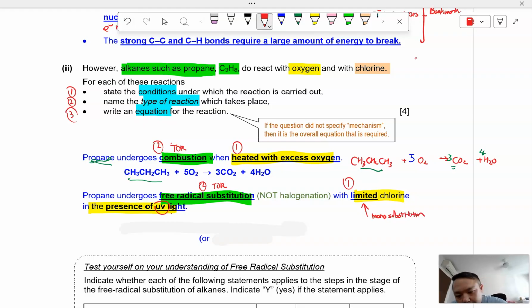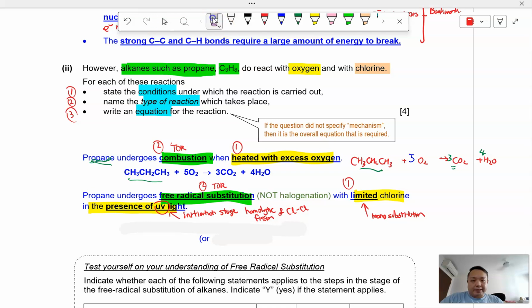UV light is for the initiation stage, to break the Cl-Cl bond to generate your free radicals.